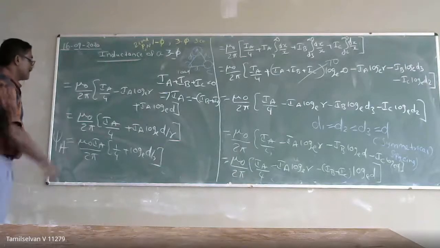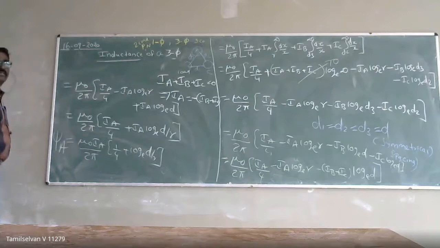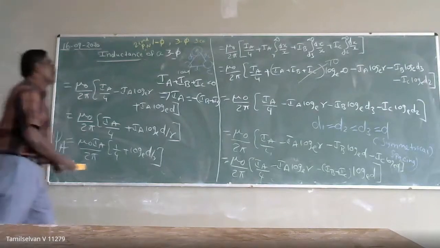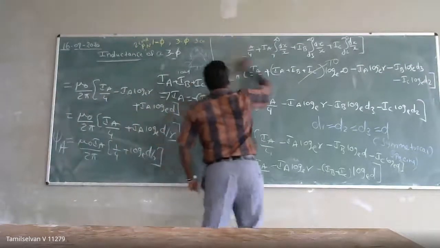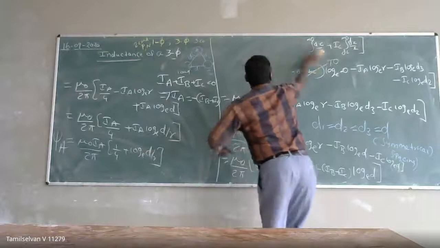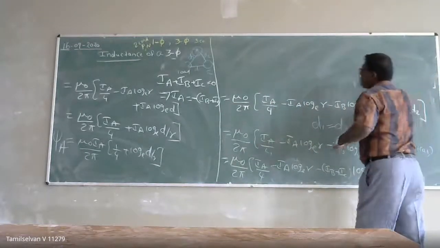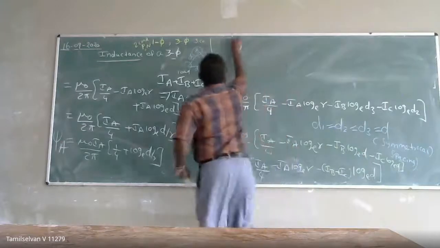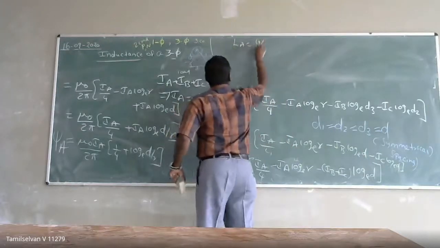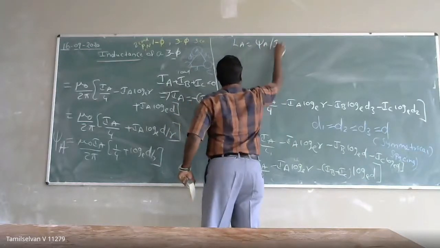Now we can calculate the inductance. Flux linkage per unit ampere of current is inductance, so LA equals flux linkage per unit ampere of current.